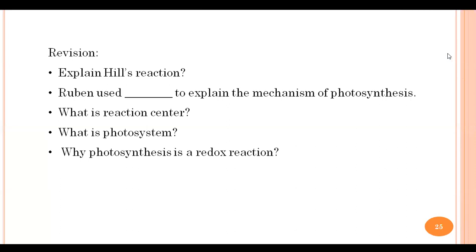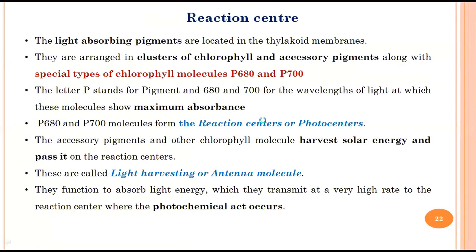Now, before going ahead, I would like to go back to the slides and tell you exactly what a reaction center is. So see, I showed you in a diagram. When I say reaction center, it is that one point or one center where maximum absorbance of light is happening, and the actual light reaction happens there. Apart from that, all the other pigments are a kind of light harvesting pigments. But the reaction center contains mostly chlorophyll A.